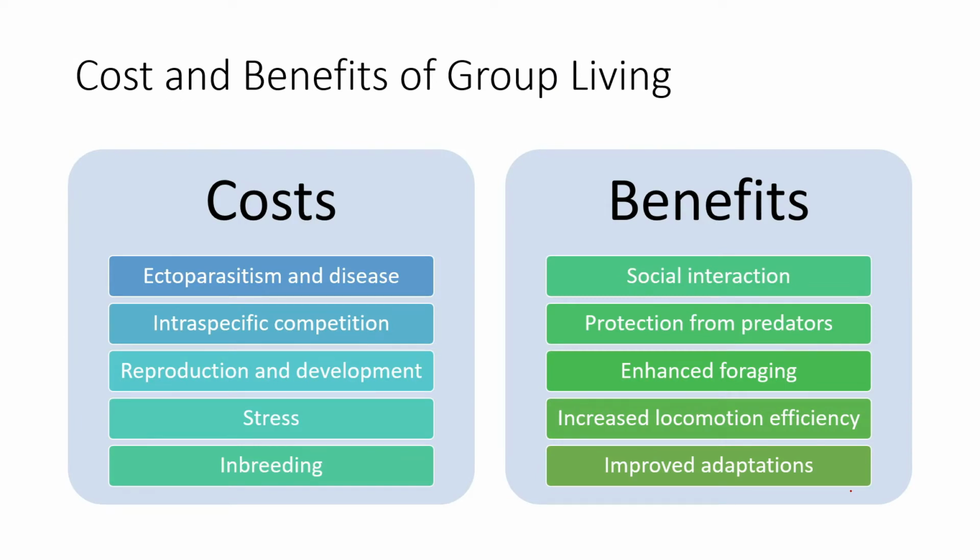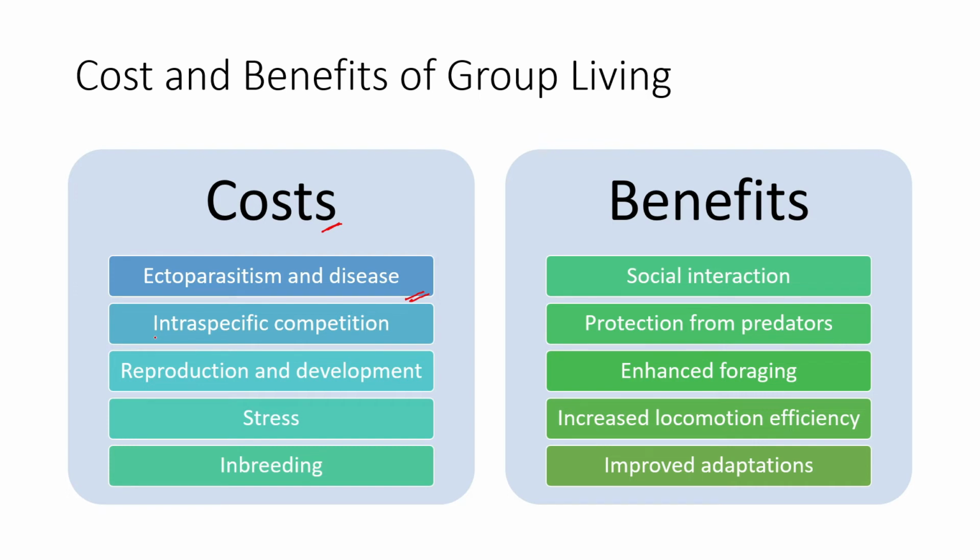So when we are dealing with multiple groups, we are dealing with different costs and benefits. The costs associated with group living are ectoparasitism and diseases. If one particular individual gets a disease and it is communicable, then all of the individuals are prone to getting it. So a participant of a social group is usually prone to multiple diseases if one individual gets the disease. This refers to ectoparasitic diseases as well, or endoparasitic diseases, or any other kind of disease.